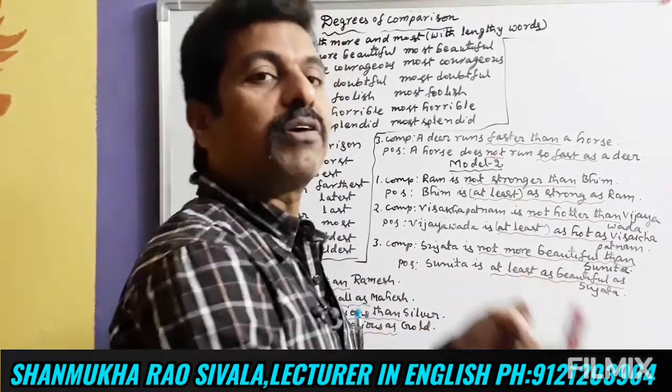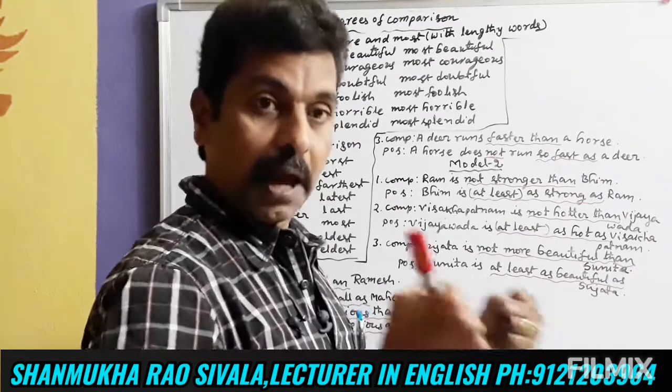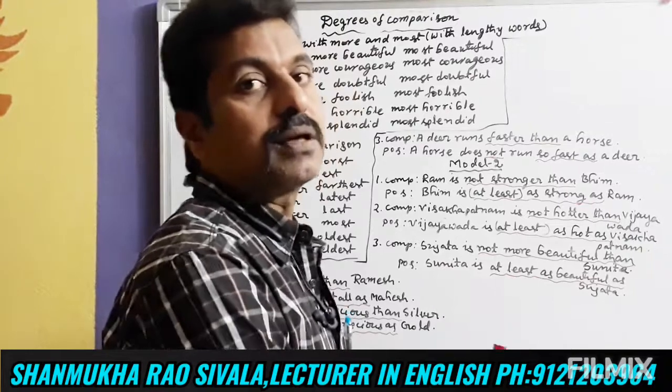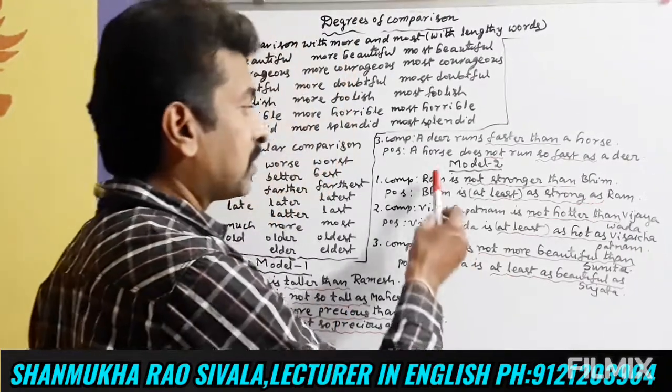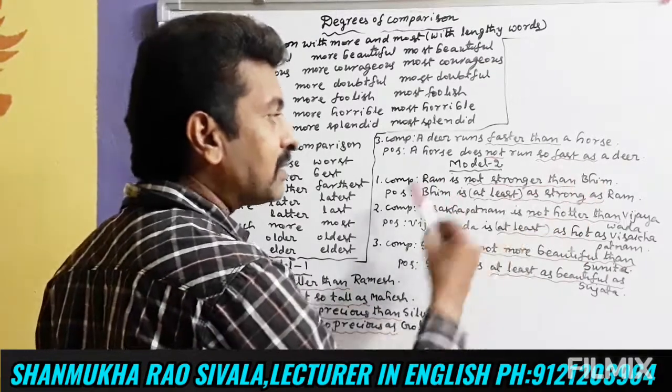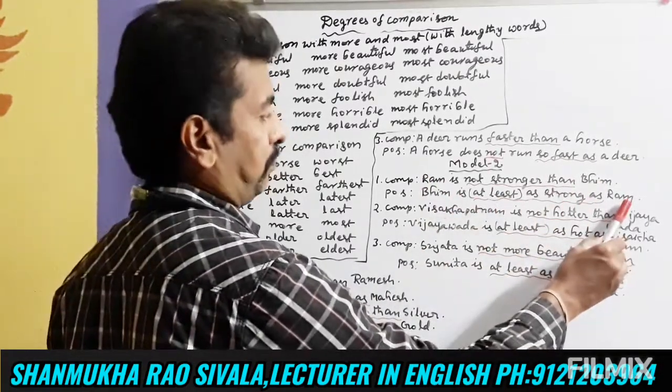Beam is as strong as Ram. Beam is at least as strong as Ram. This is how we use this degree. Okay, he is not stronger than Beam. Beam is at least as strong as Ram.